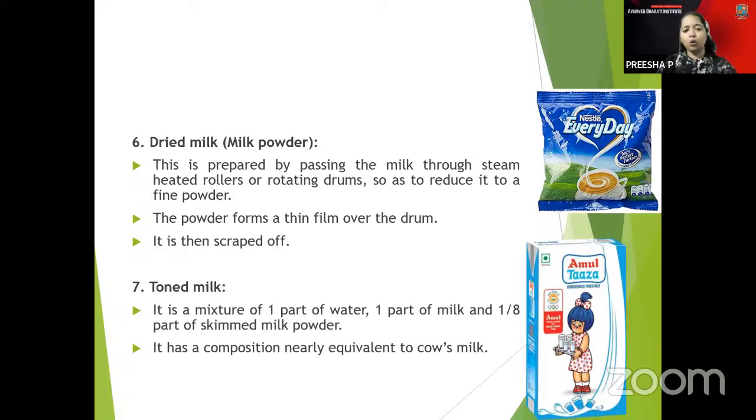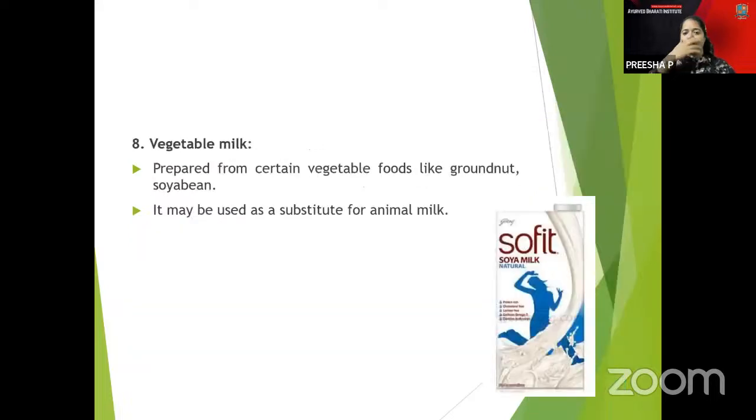You have the toned milk. Toned milk is 1 part of water and 1 part of milk, with 1/8 part of skimmed milk powder added, and it is similar to cow's milk. You have the vegetable milk, which is prepared from groundnut and soya bean, and it can be a substitute for animal milk.